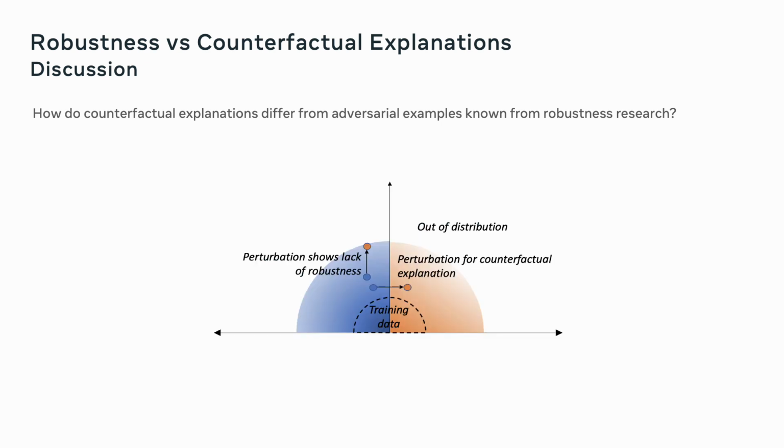Now, if you were to look at this on a two-dimensional plane that represents the training data, a perturbation for the counterfactual explanation stays within the realm of the distribution of a classifier and produces a perturbation that leads to a counterfactual explanation. This is also the naturalness requirement that we have seen. However, a perturbation that shows a lack of robustness goes out of distribution, but still manages to flip the model's prediction.